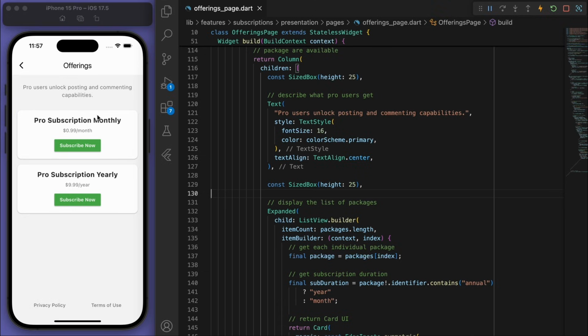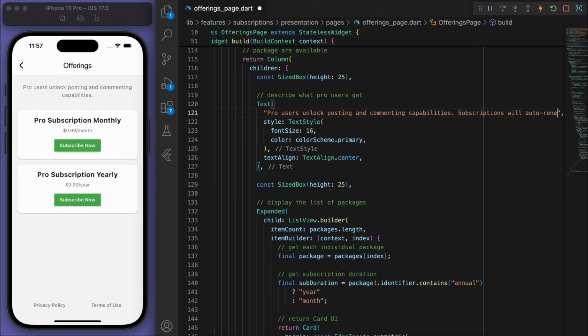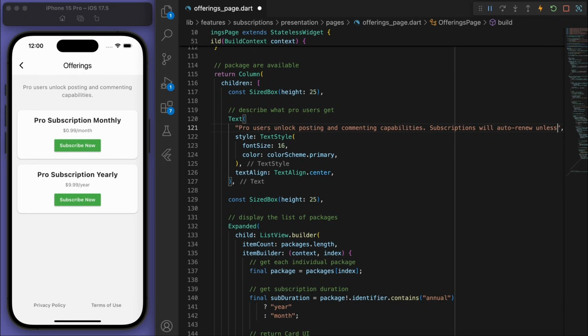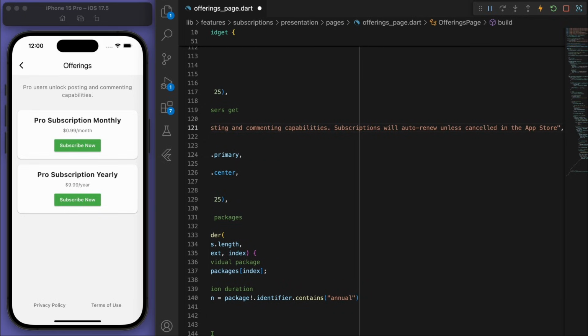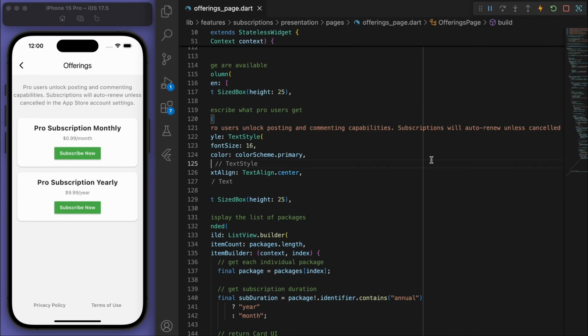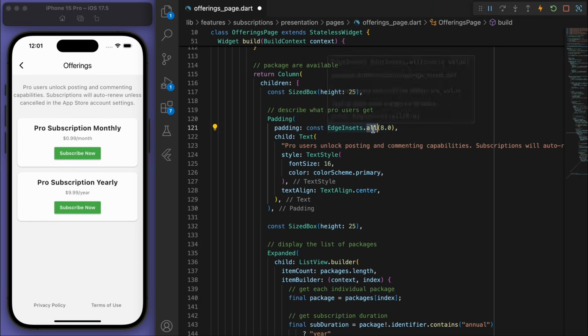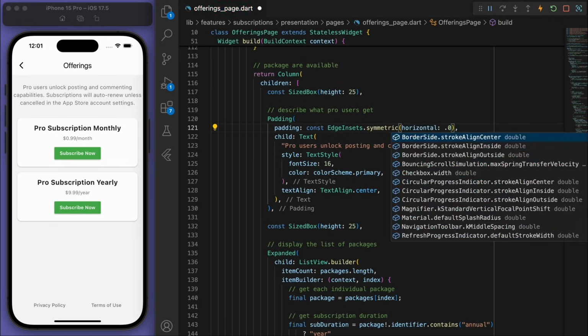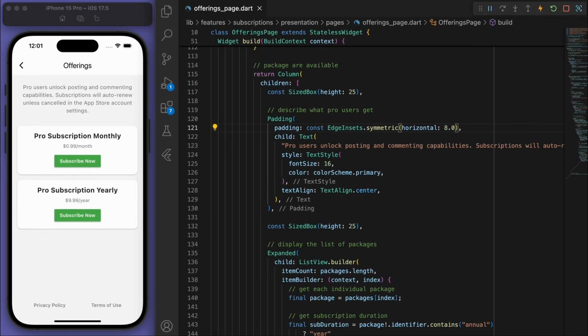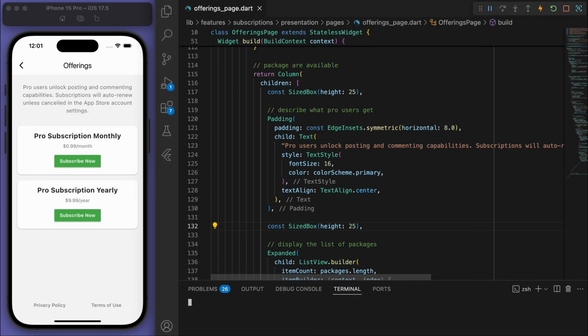And from my experience, it's also a good idea to state that the subscriptions will auto renew unless cancelled in the App Store account settings. Cool. And so, yep, this little bit of text is the last thing we need to do.